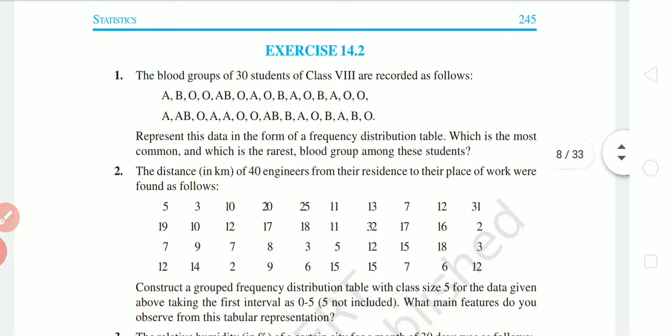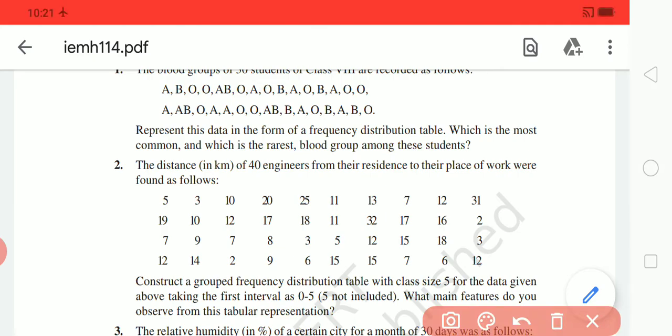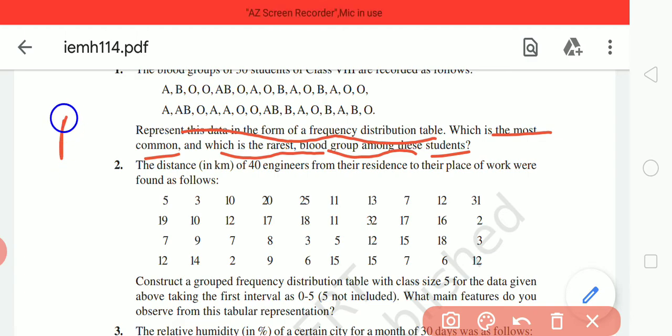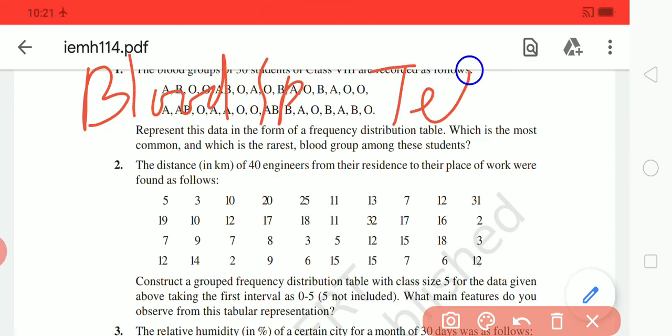Now come to exercise 14.2. First question, the blood groups of students are given, right? We have to present the data in the form of a frequency distribution, and find which is the most common and which is the rarest blood group among these students. You have to write the blood group at first. Let me rewrite. So blood group, then you write tally marks, then you write frequency.